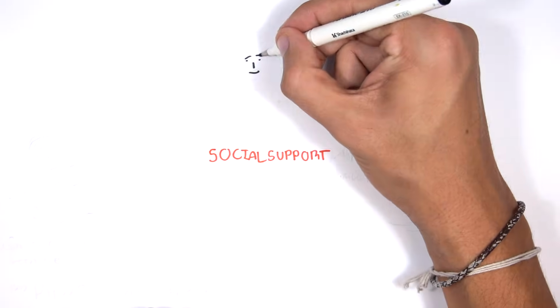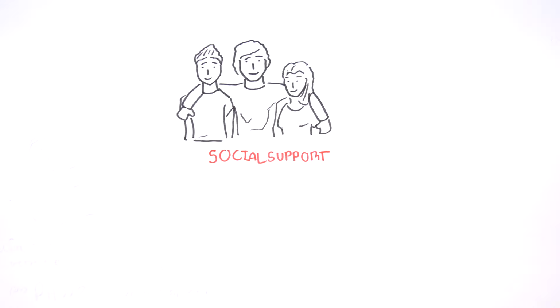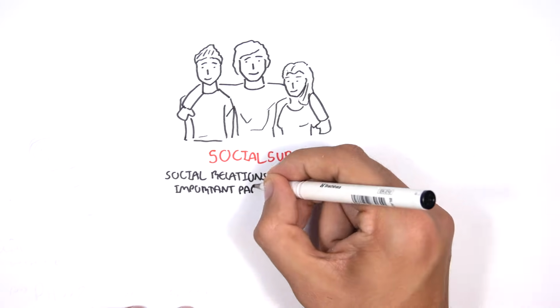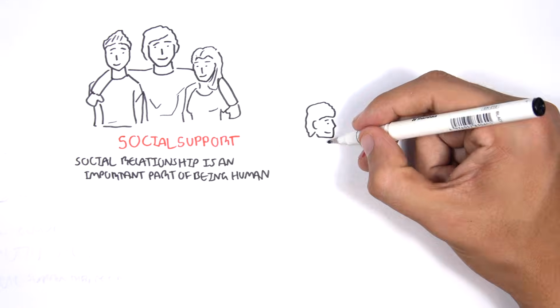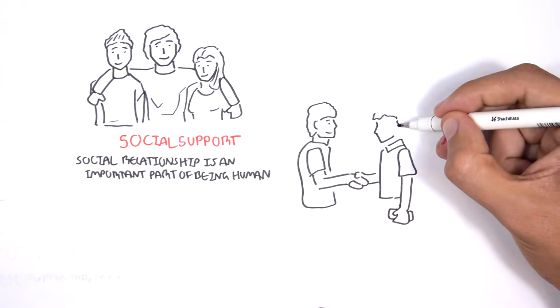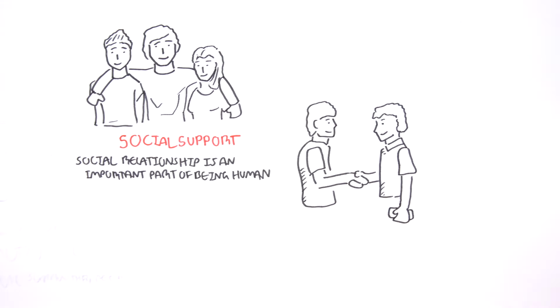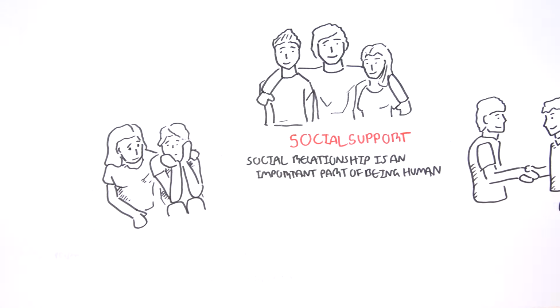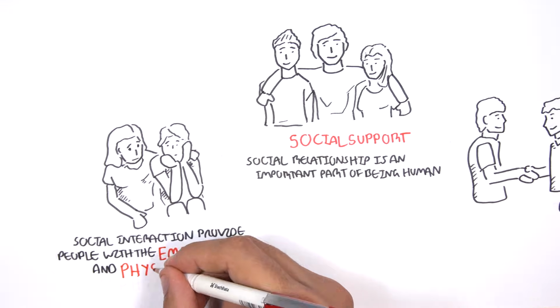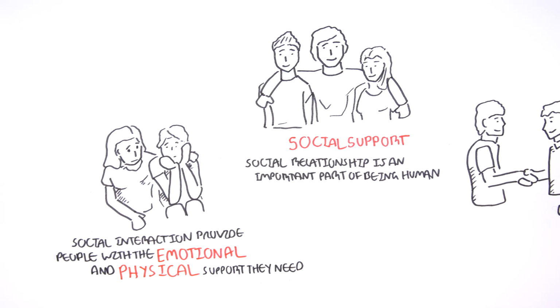Social support. Social relationships are an important part of being human. Social support and social interaction contribute to good health. Social interaction allows people to develop social networks and makes people feel loved and valued. Social interactions provide people with the emotional and physical support they need. Supportive relationships may also encourage healthier behavior patterns.